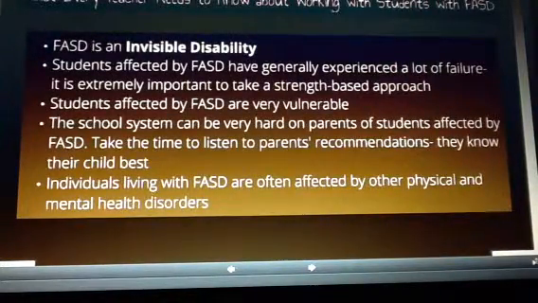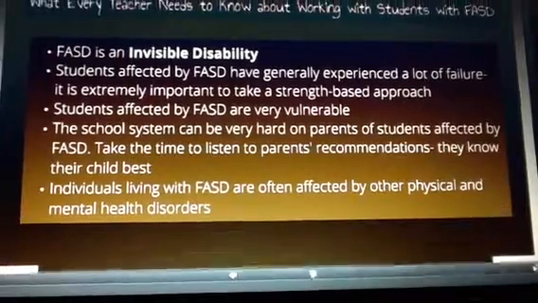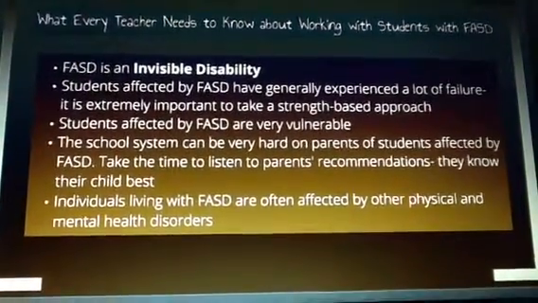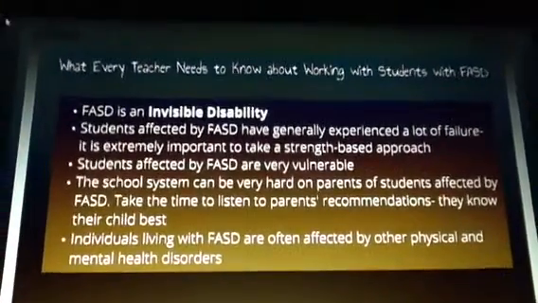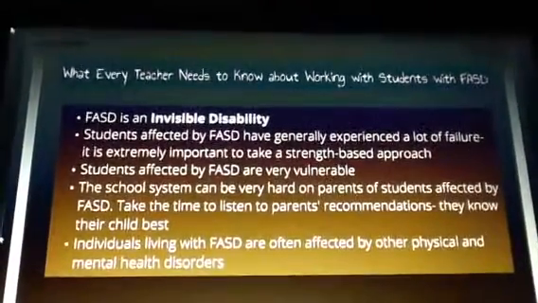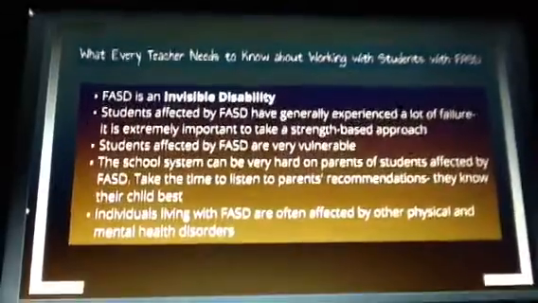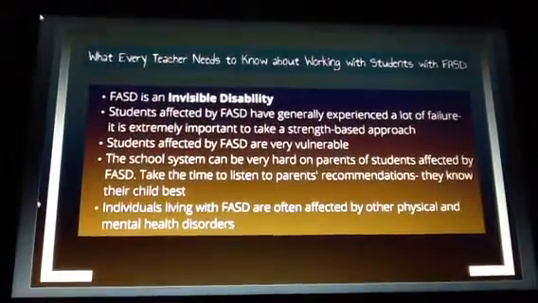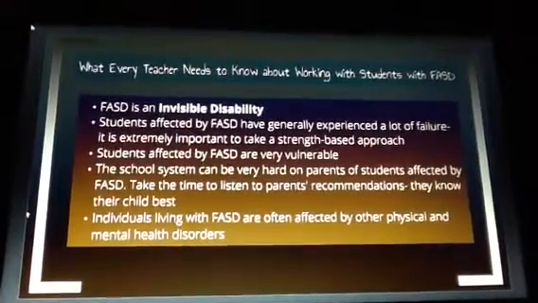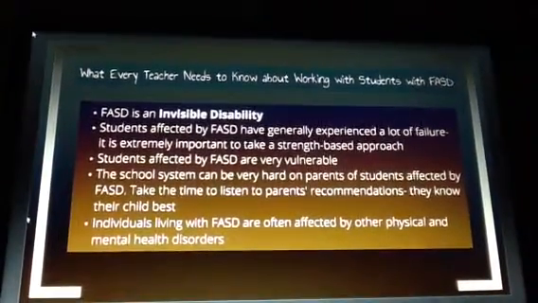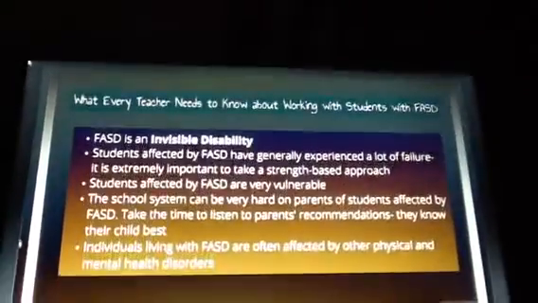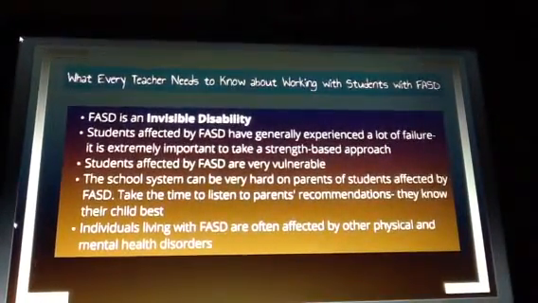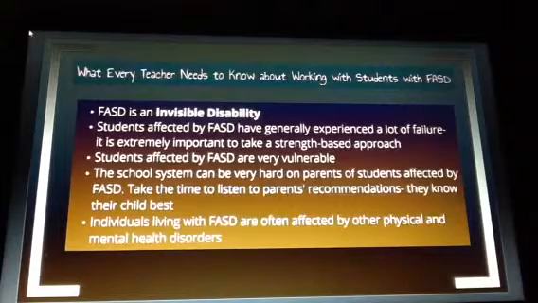What every teacher needs to know about FASD. FASD is an invisible disability. This is often a disadvantage for individuals affected by FASD because people constantly expect them to function according to their chronological age, when developmentally they may be a lot younger. People also tend to be a lot more free with comments and criticism if they do not see an individual is visually disabled. This goes for other students as well. So students are harsher on their peers if they do not see a visible reason for their deficits.